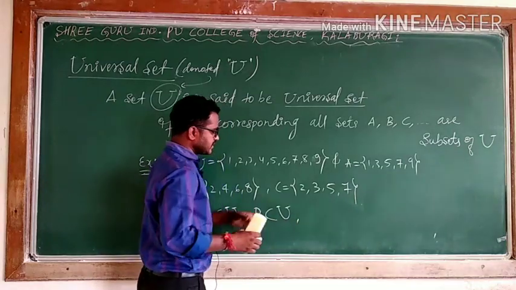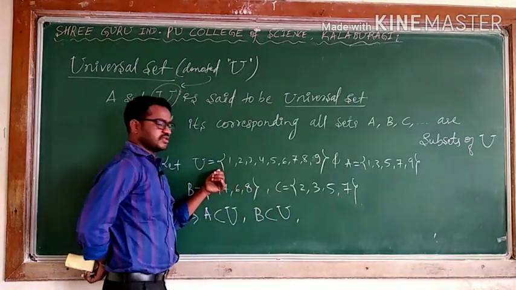Then can I say C is a subset of the given U?